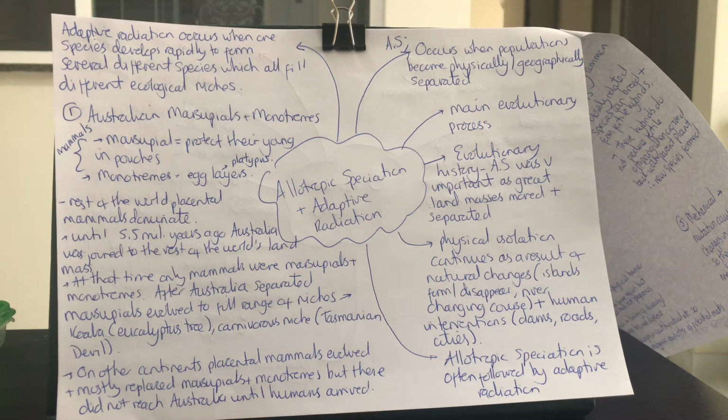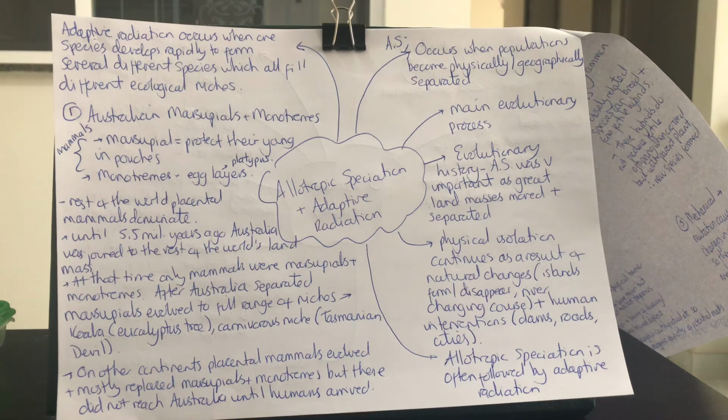Now, until 5.5 million years ago, Australia was joined to the rest of the world's landmass. If you've ever looked at a globe or a map, you'll know that Australia is its own island, a bit away from everyone else. But before that, 5.5 million years ago, it was all together as part of the main landmass of the world. And at that time, the only mammals were marsupials and monotremes.